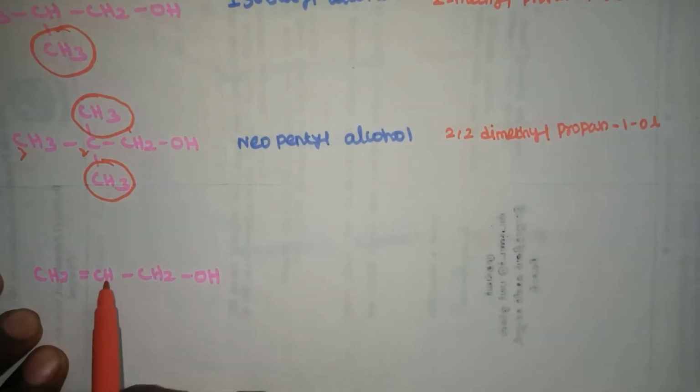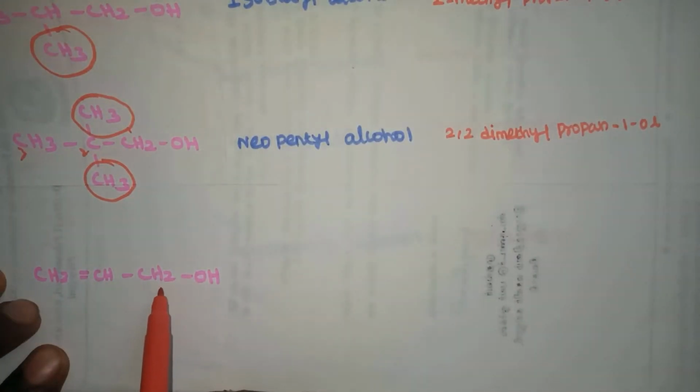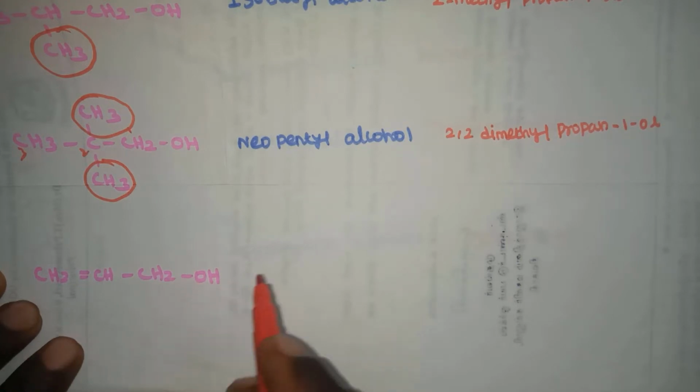Last one, CH2=CHCH2 is an allyl group, so the common name of this compound is allyl alcohol.